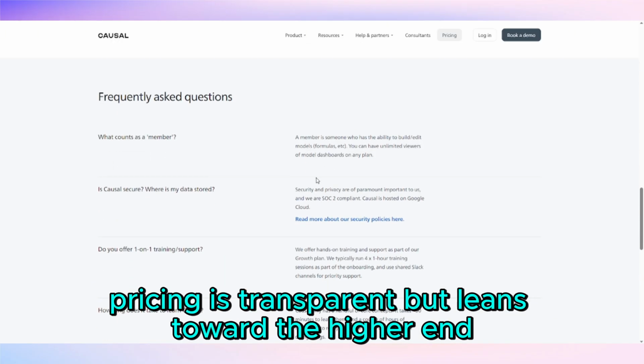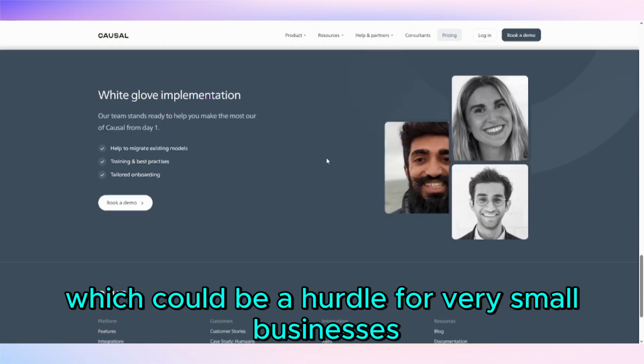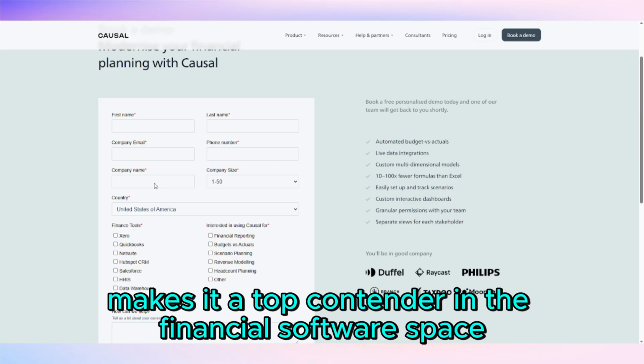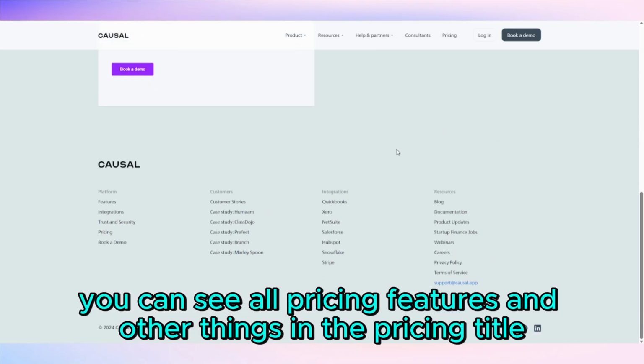functionalities. Pricing is transparent but leans toward the higher end, which could be a hurdle for very small businesses. Despite that, Causal's blend of power and usability makes it a top contender in the financial software space. You can see all pricing features and other things in the pricing tile.